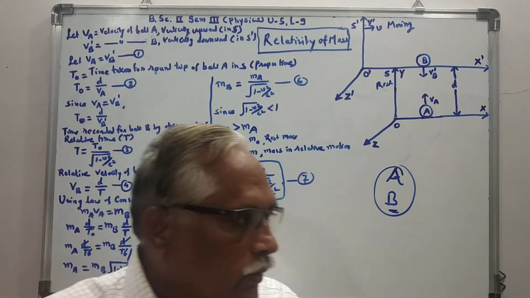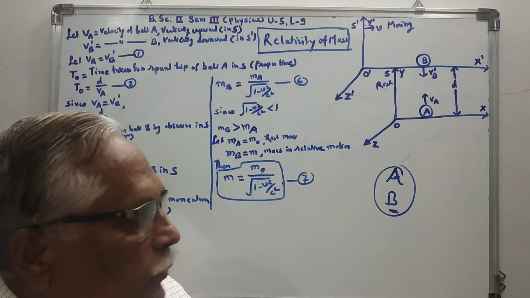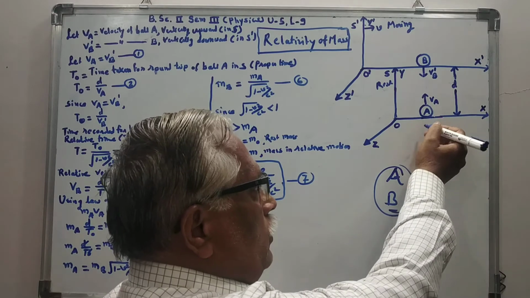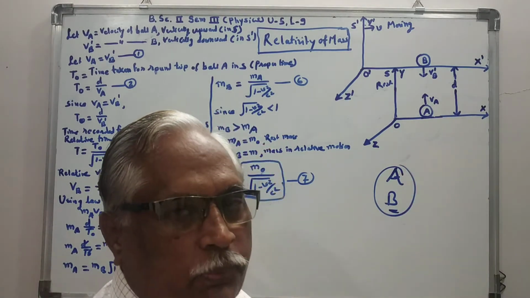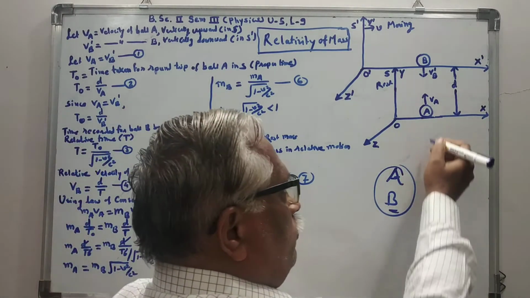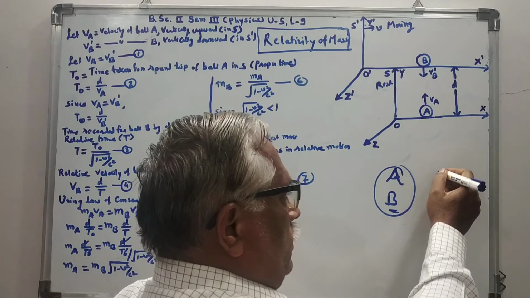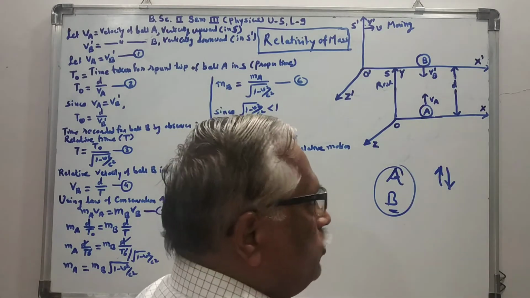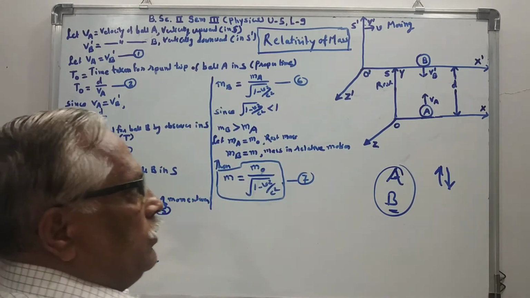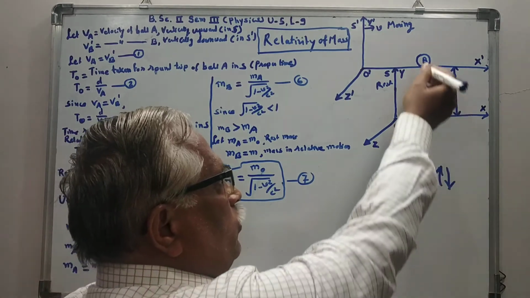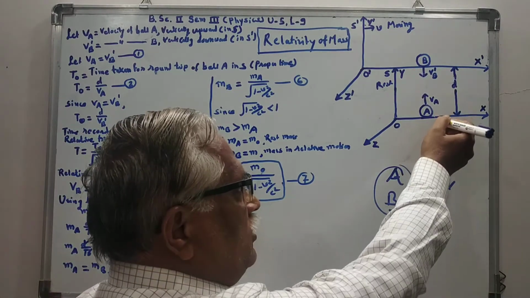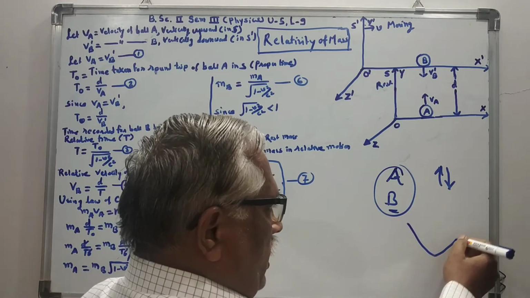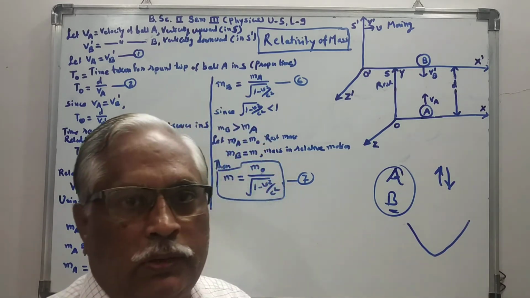Now the observer in the frame S observes the motion of the ball A. With respect to the observer in the frame S, ball A will move first vertically upward and then vertically downward. But the motion of the ball B observed by the observer in the rest frame S will be parabolic before and after collision.